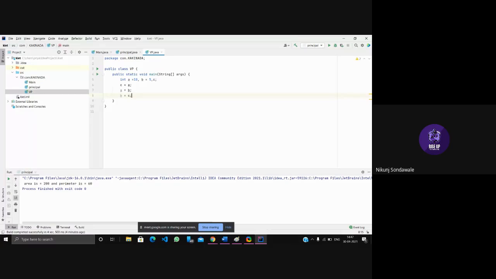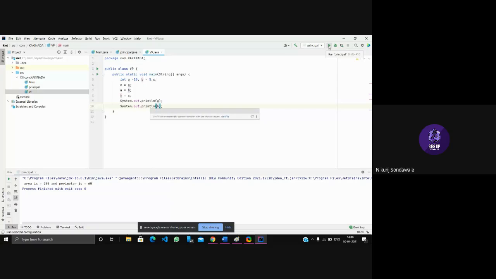So now here we have assigned the values to a and b respectively. Now we need to be sure, so we will print these values. SOUT will print a first, and after that we will print b. Okay, and let's see if the values are swapped or not.